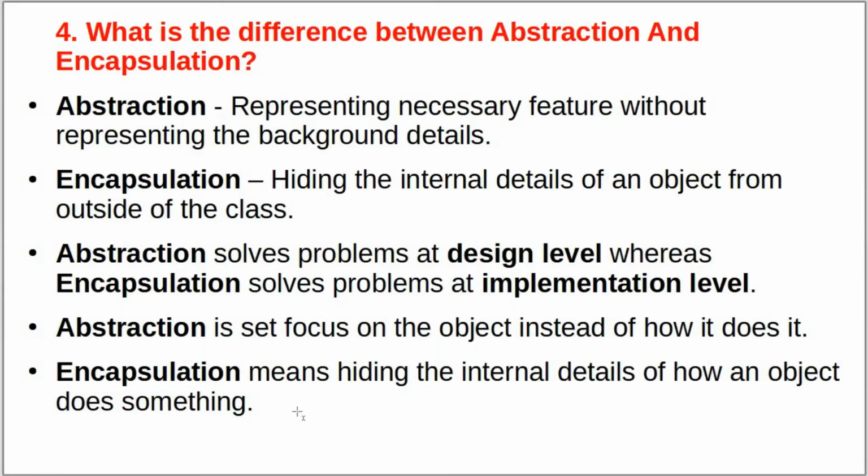Our next question is, what is the difference between abstraction and encapsulation? Abstraction is representing the necessary features without representing the background details. Encapsulation is hiding the internal details of an object from outside of that class. Abstraction solves problems at the design level, whereas encapsulation solves problems at the implementation level. Abstraction sets focus on what the object does instead of how it does it. Encapsulation means hiding the internal details of how an object does something inside that class.